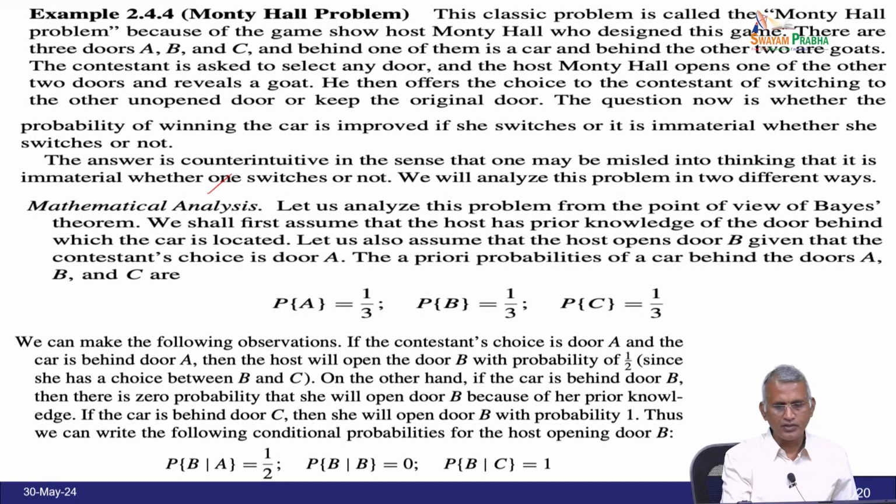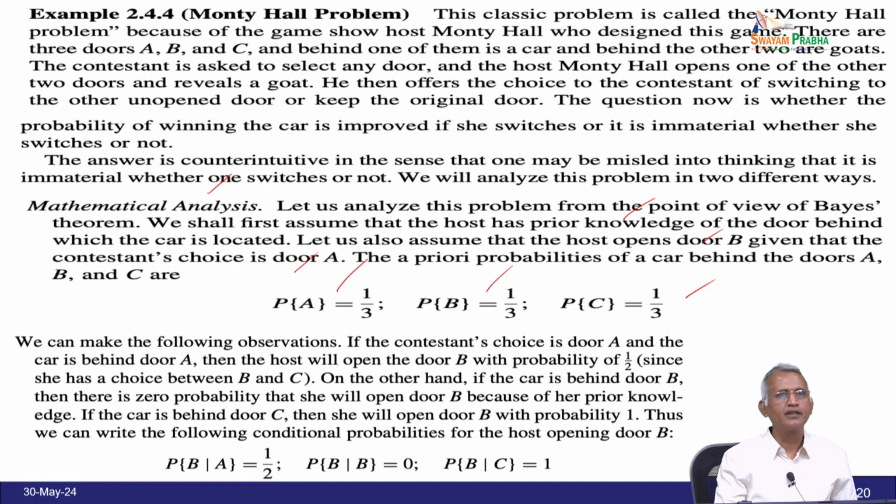We shall first assume that the host has prior knowledge of the door behind which the car is located. Let us also assume that the host opens the door B given that the contestant's choice is door A. So, the prior probability of the car behind the doors A, B, C are: probability of A is 1 by 3, probability of B is also 1 by 3, probability of C is also 1 by 3.